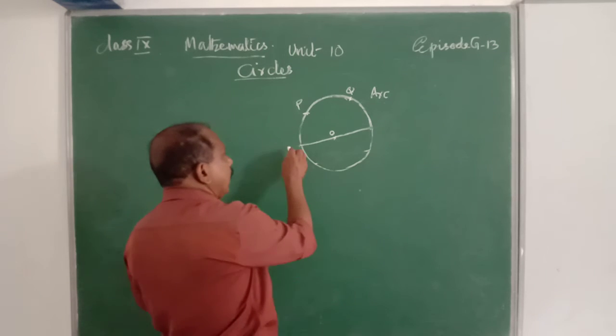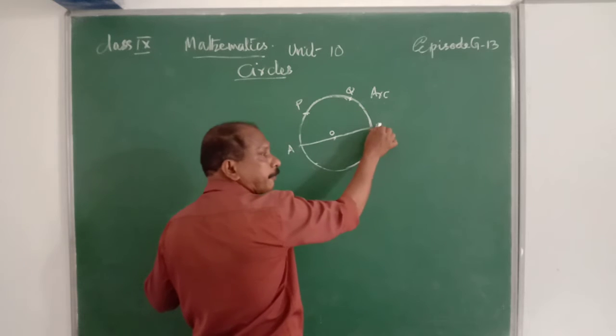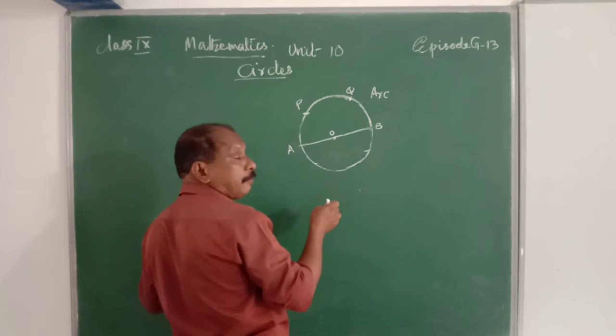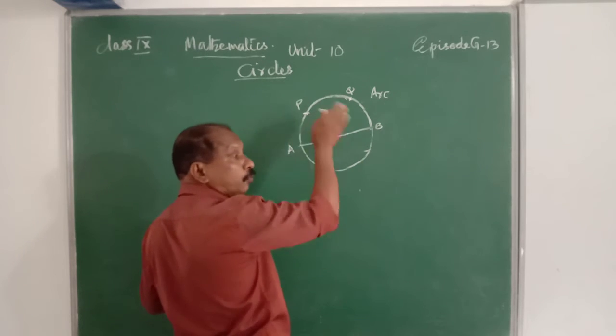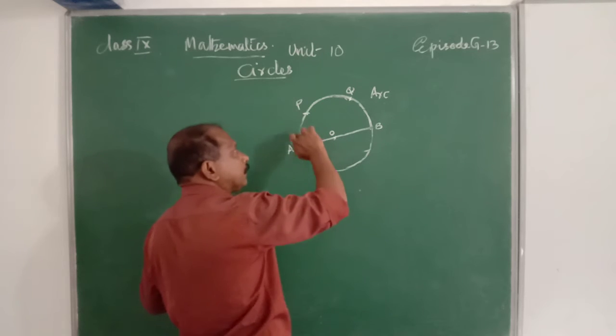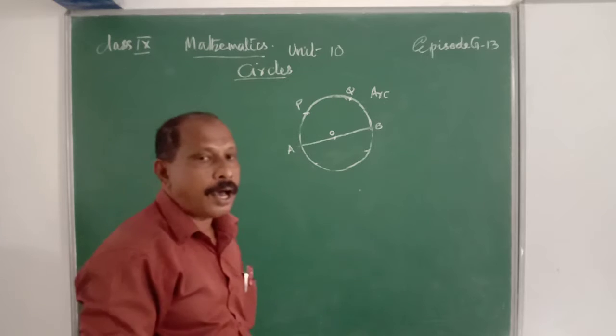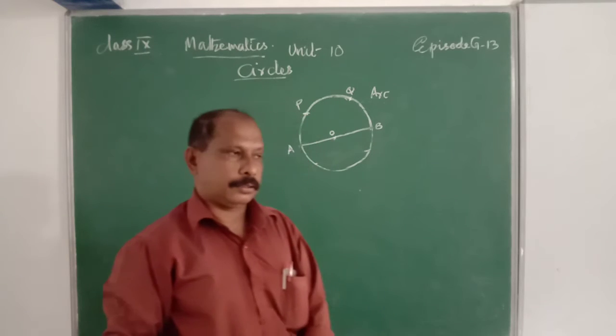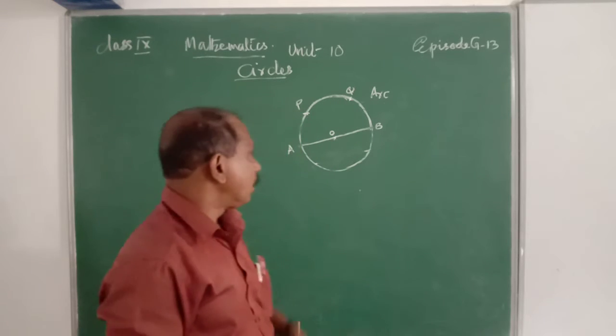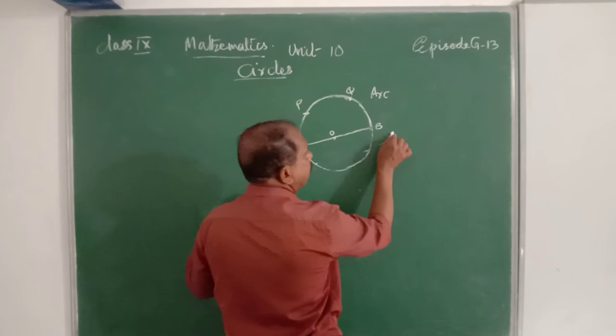We know that AB is the diameter. Therefore, this diameter divides the circle into 2 equal arcs, first arc and second arc. These 2 arcs are equal in measure. Therefore, this is known as a semicircle.